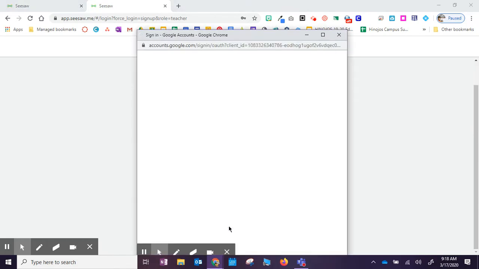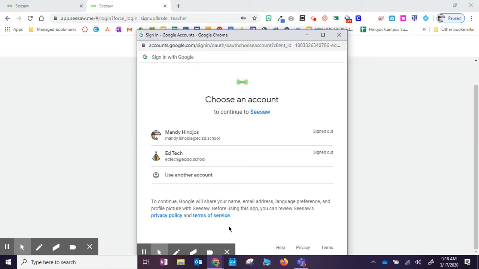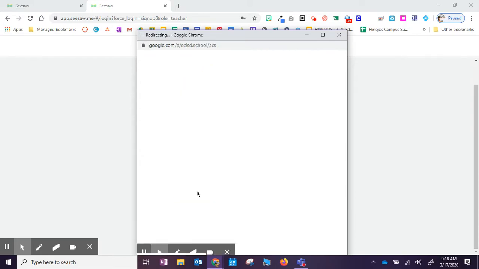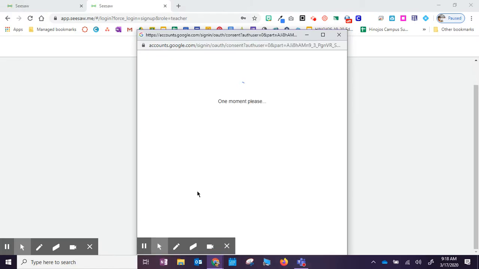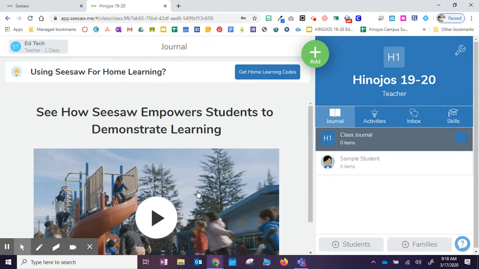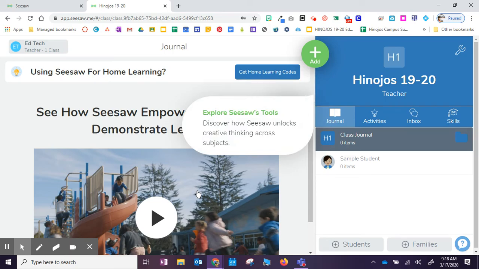Once you click that button, you should be directed to your ecisd.school account. I'm just going to go ahead and click on EdTech to show you from here. Most likely you will be redirected to sign in with first.last and then the password that you normally use to sign into the computer. Give it a hot moment to redirect and get it set up. When you first log into the platform, it's going to say, welcome, let's create your first class.